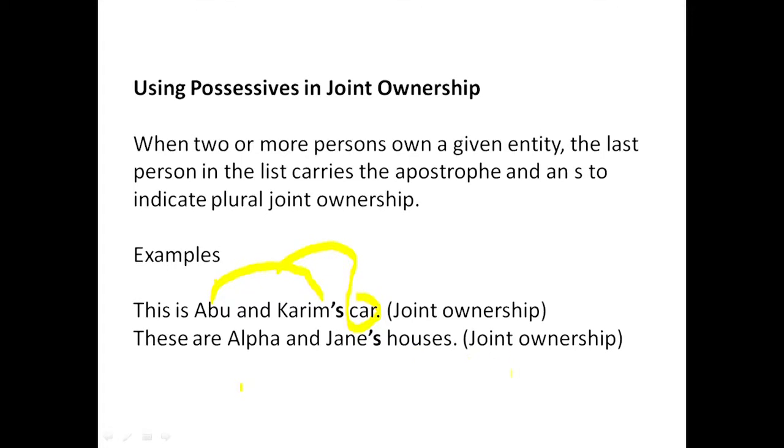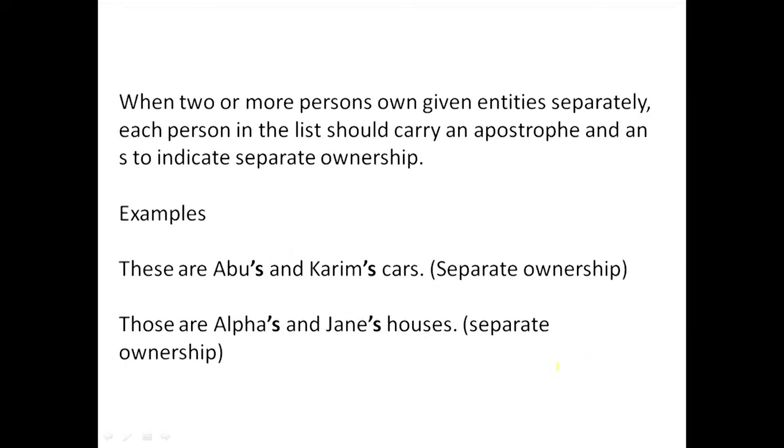Many houses, they own the houses together. You see, joint ownership. The last person carries the apostrophe and an S to indicate joint ownership. But when we have three or four people owning given entities separately, each person in the list should carry an apostrophe and an S to indicate separate ownership.